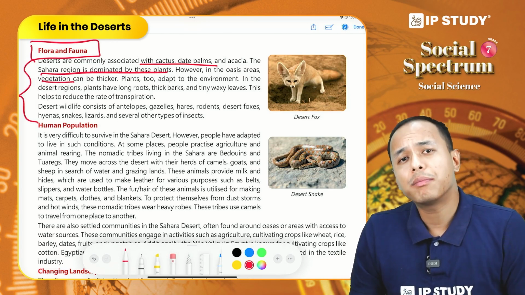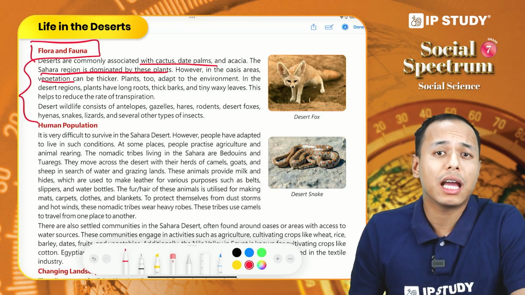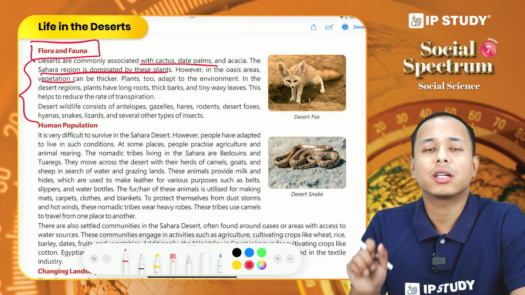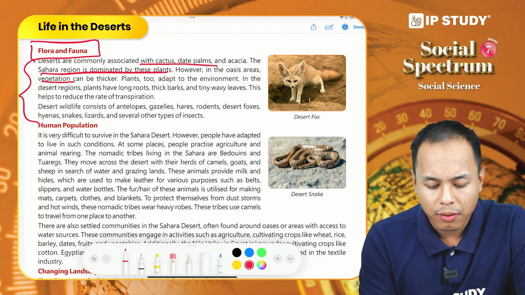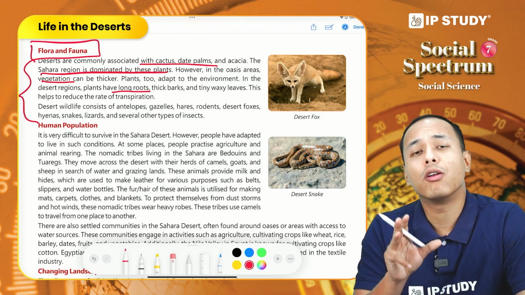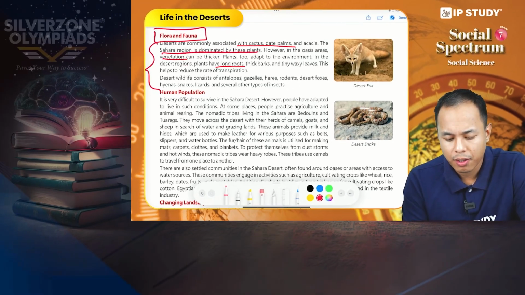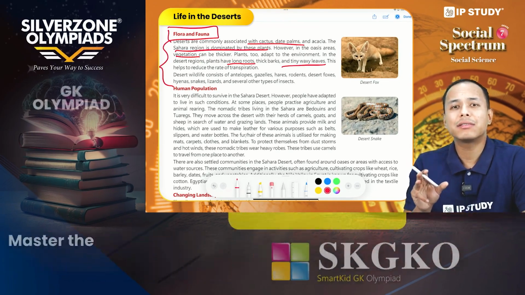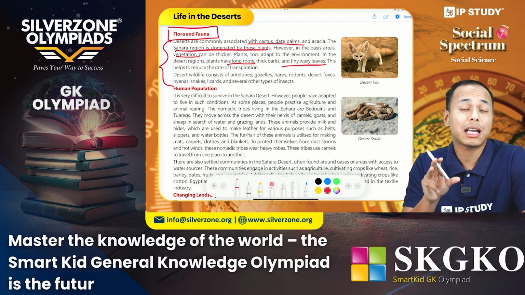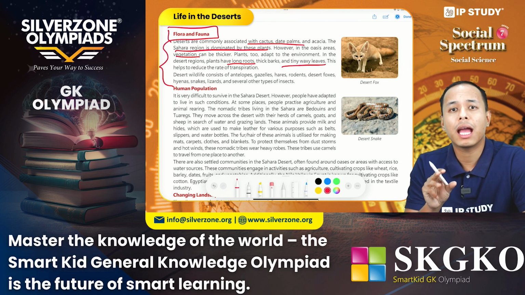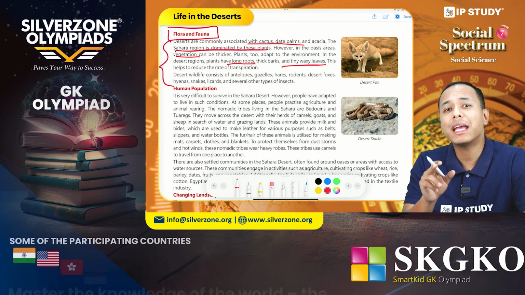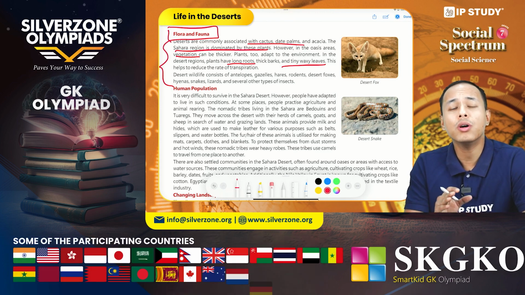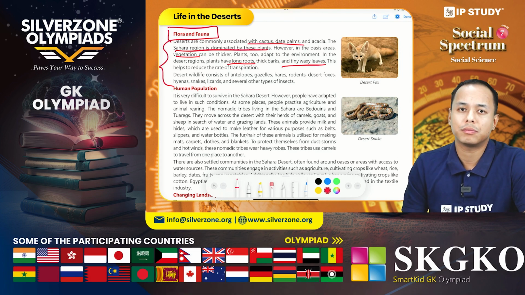And most of these plants that we can find in desert, they have adapted to the harsh climatic condition of the desert. These plants have long roots, thick bark, waxy leaves, and even the size of the leaves are very small. And in some cases, the leaves are absent and only spikes or thorns are present in order to avoid the loss of water.